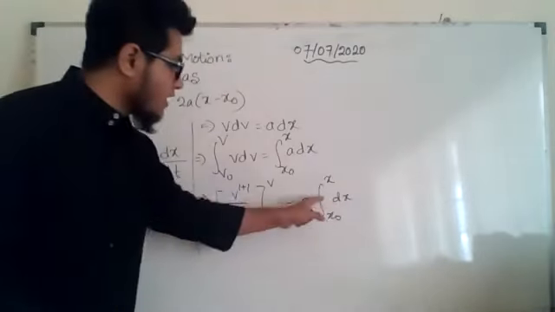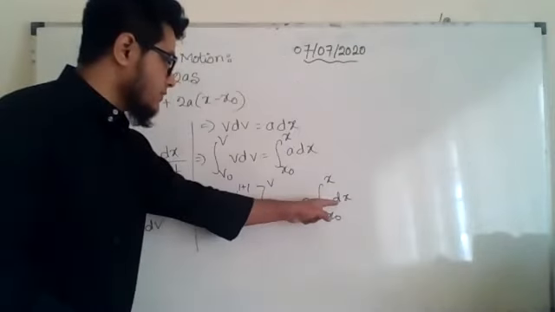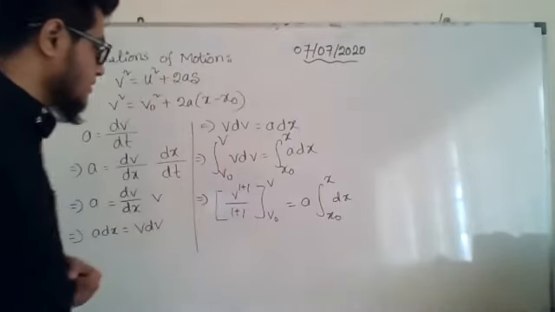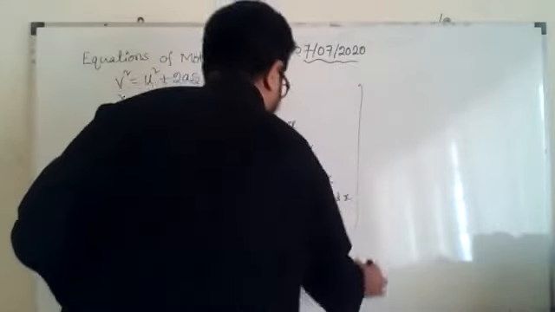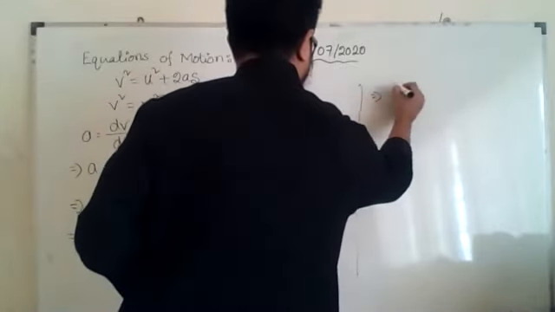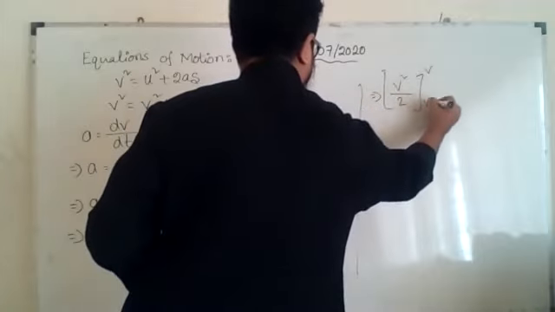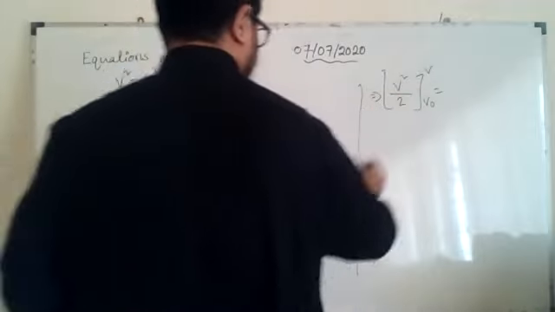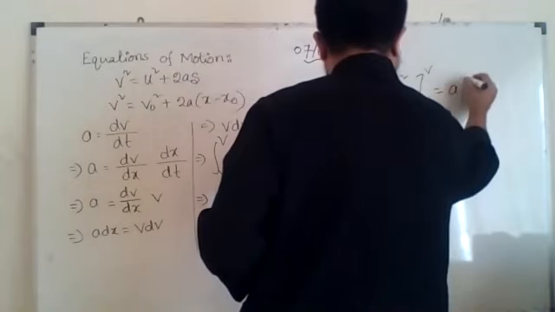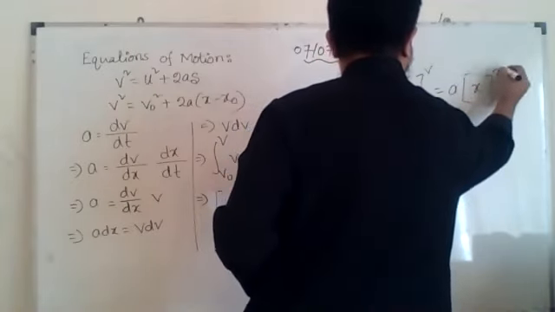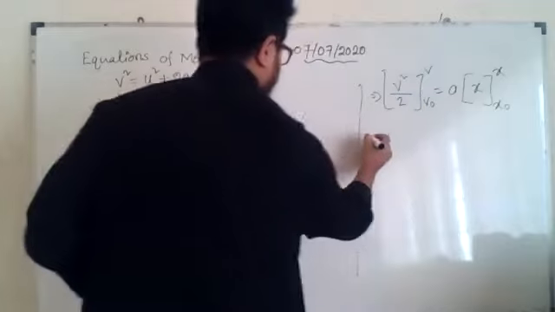Here no x is there, so differentiation and integration balance each other, and as a result we will get v square divided by 2, from v naught to v, equal to a into x, upper limit x, lower limit x naught.